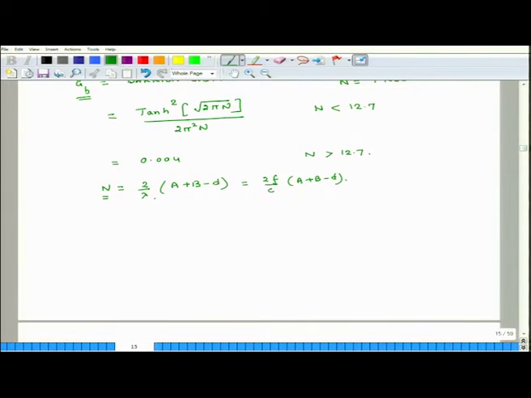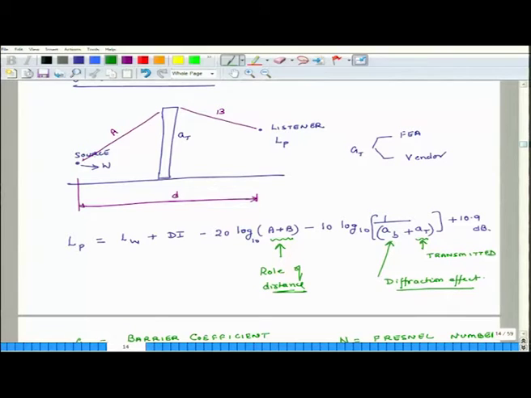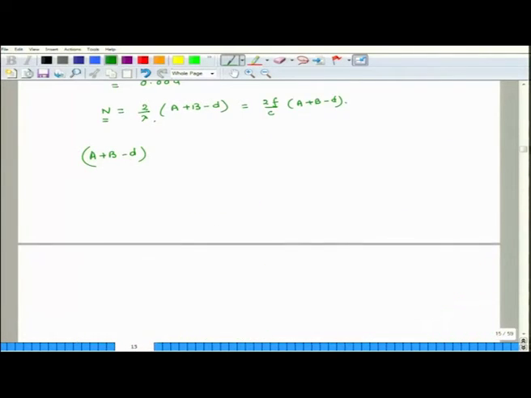The other thing is, look at this term A plus B minus D. A plus B minus D means the difference between the path if the sound goes like this or if the sound goes straight away. As this wall becomes higher, you can have case 1, let us say these are the two positions, then the sound has to do this, that is not so difficult to do.